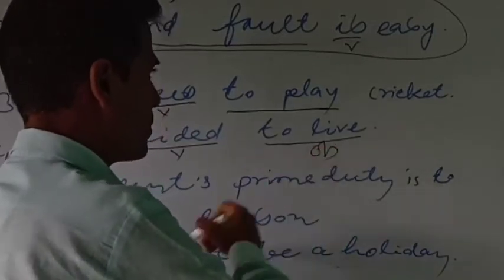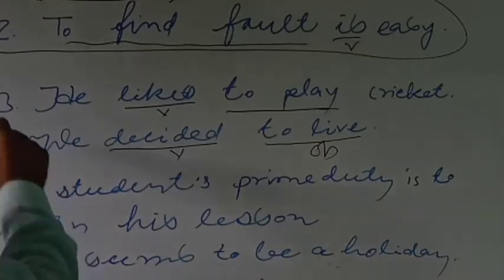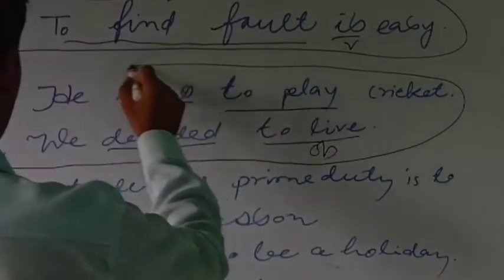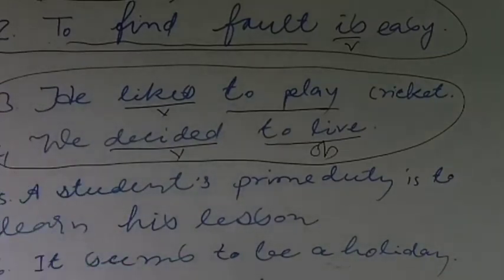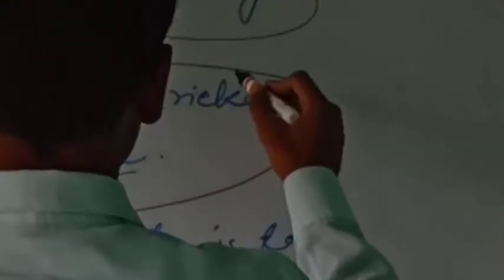So studying these two examples, he likes to play cricket and we decided to leave, we learned that an infinitive can be used as an object to a verb.